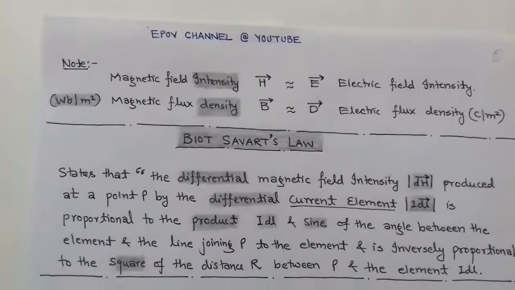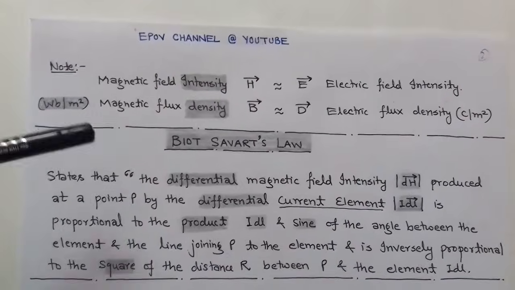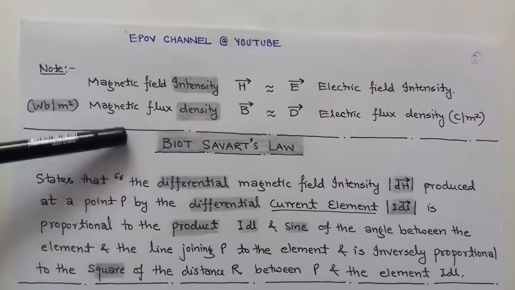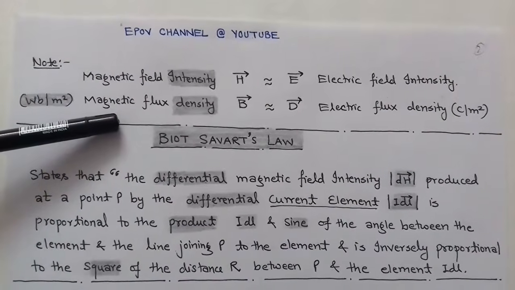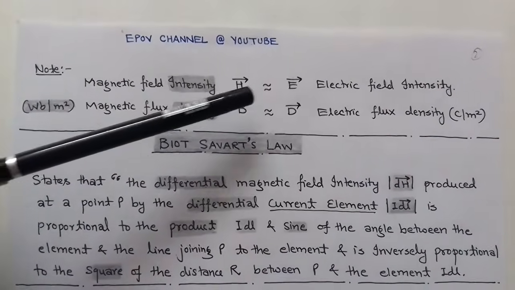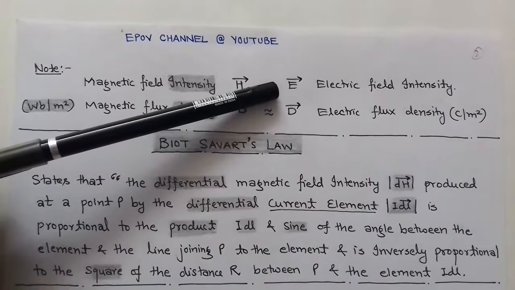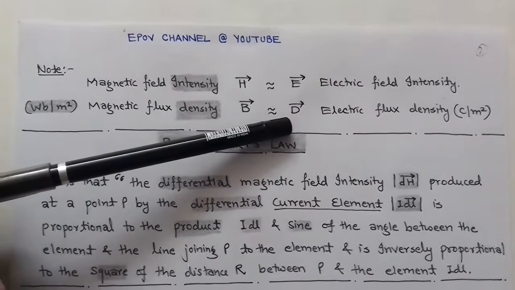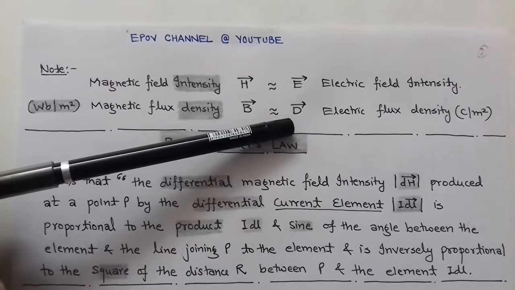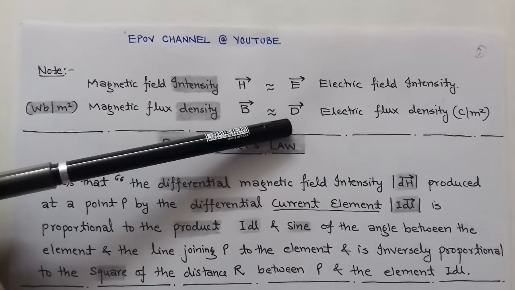Now we again note one point. As we compare magnetostatic with electrostatic, in case of electrostatic, the electric field intensity is represented by capital E vector, while the electric flux density is represented by capital D vector.